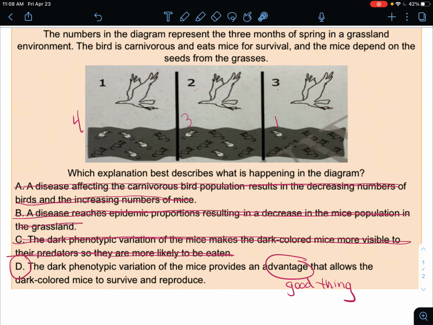Like in group 1, we have 1, 2, 3, 4 dark-colored mice. In month 2, we have 1, 2, 3, 4, 5, so we're growing. And in the last month, we have 7. So we're going to see more and more of those dark-colored mice because they can blend in and survive, being less likely to be eaten as a hawk snack. So yes, choice D.